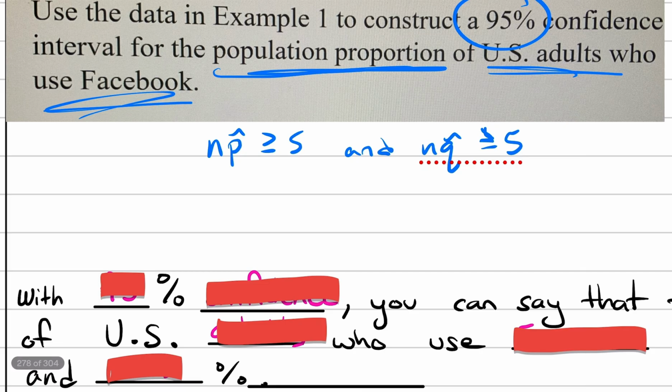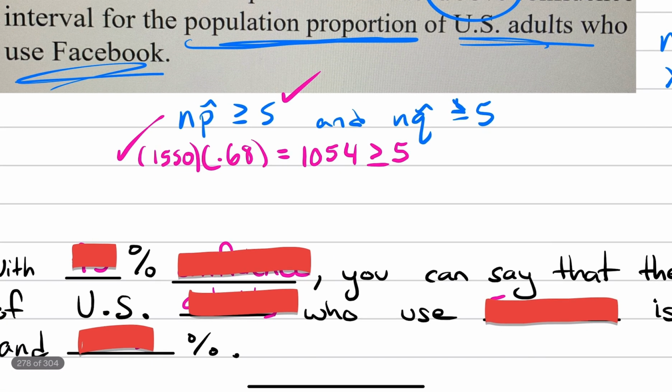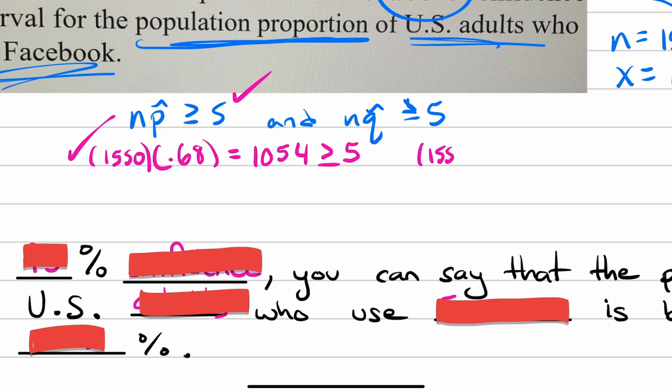N was 1,550. P hat was 0.68. And if I calculate that, that is 1,054, which is indeed greater than or equal to 5. So that works. So this first condition, check. Check the next one. N is 1,550. Q hat is 0.32, and that is equal to 496, which again is greater than or equal to 5. So this also works. So check that condition.